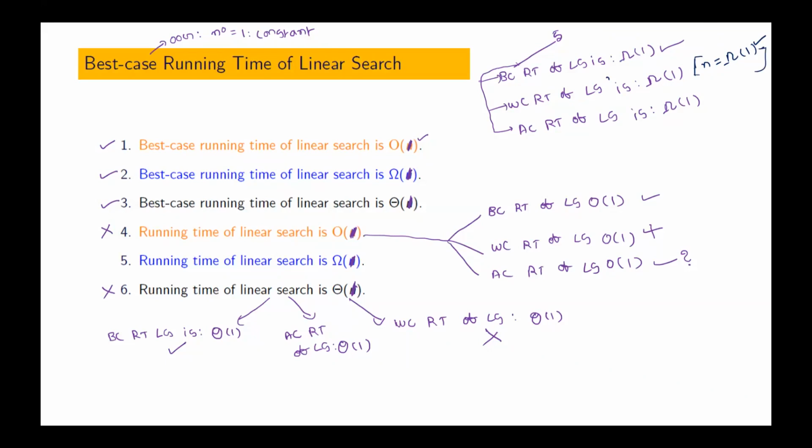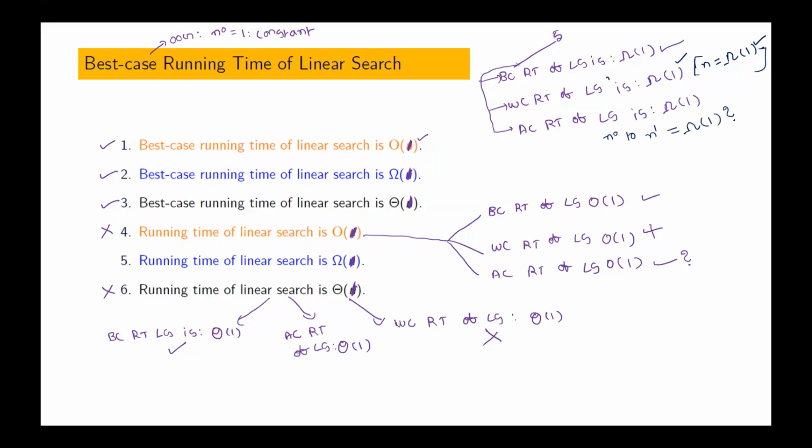Now is that true or not? N is big omega of 1. True, sir. So average case running time of linear search is big omega of 1. In the average case, what is the value? It may be from n power 0 to n power 1. Anything in this range, big omega of 1 is true or not?